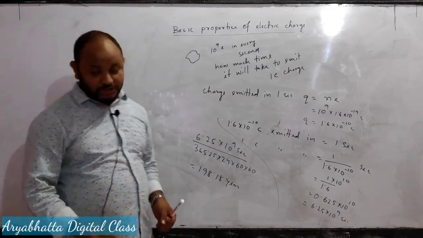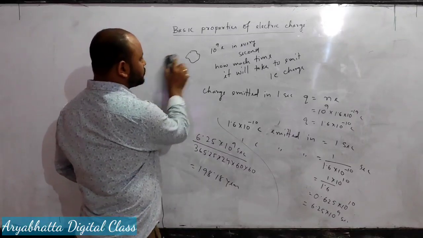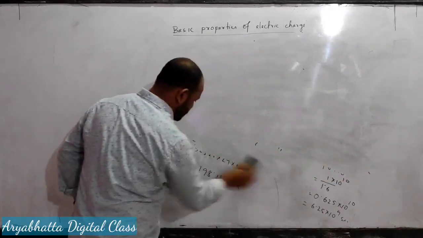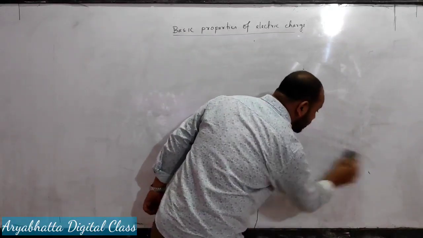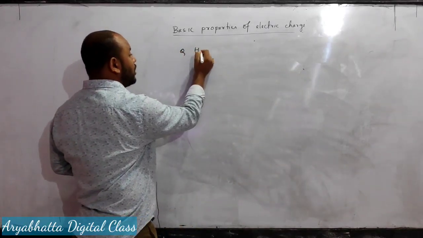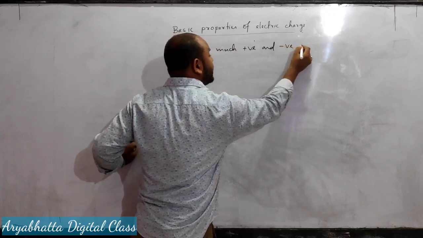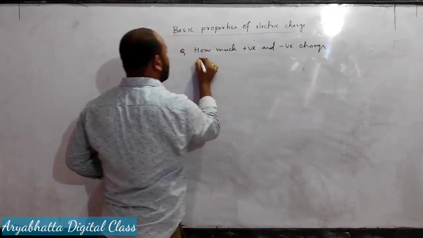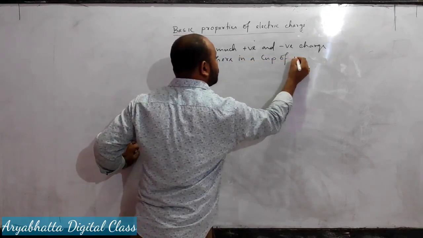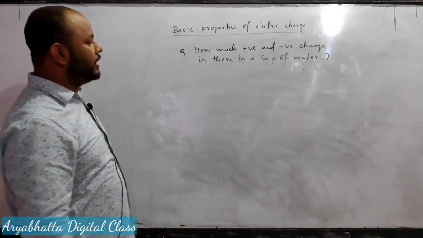Okay. So the next question in the textbook, which is also given, is interesting. The question is, how much positive and negative charge is there in a cup of water?